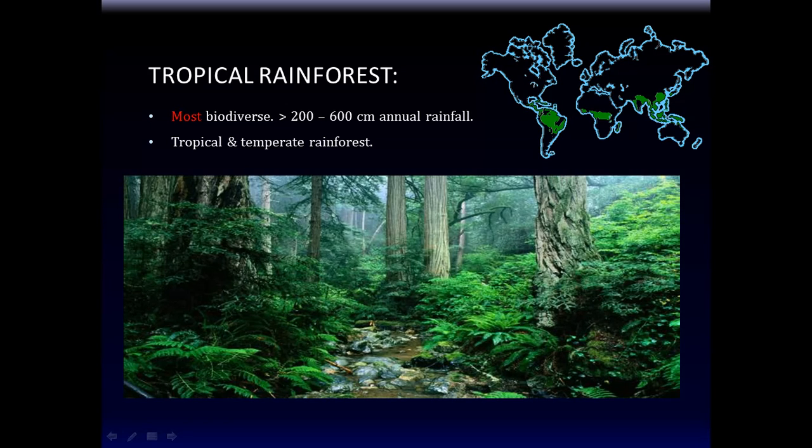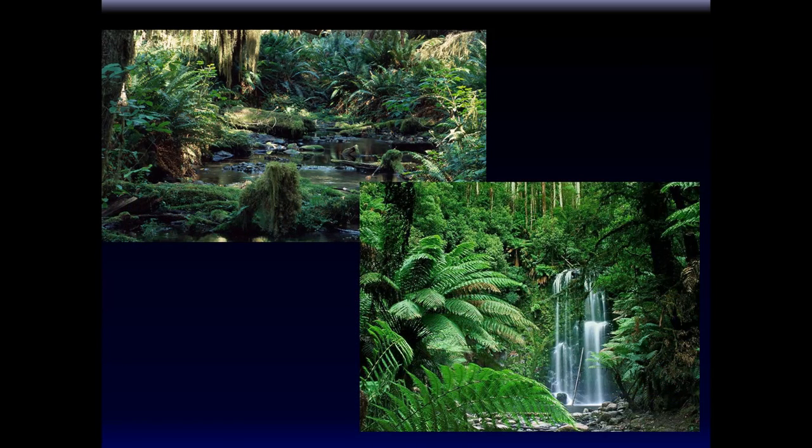That's tropical rainforest. It gets lots of rain. Now, tropical rainforests are the most biodiverse of all ecosystems. In other words, there are so many different types of living things in tropical rainforest. There's nowhere else on Earth you find such biodiversity. What that means is that if there are 10 types of birds in Illinois, in the same area there would be like 200 types of birds. It's very, very biodiverse.